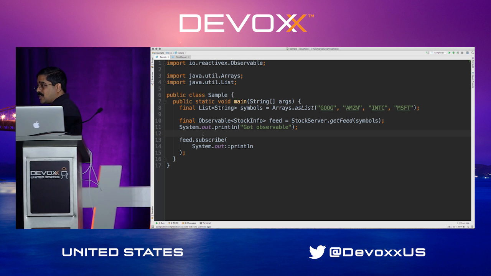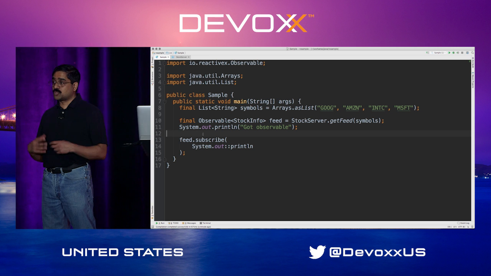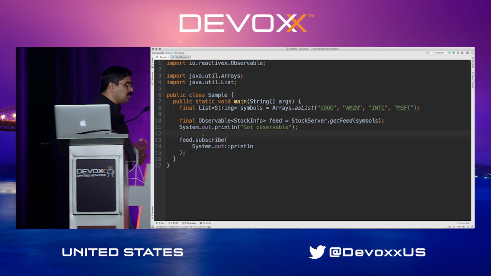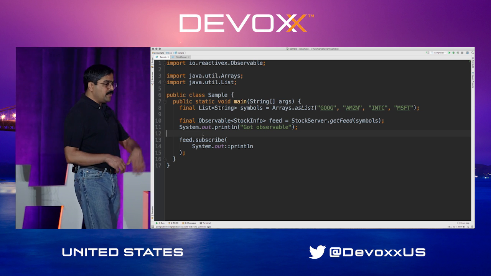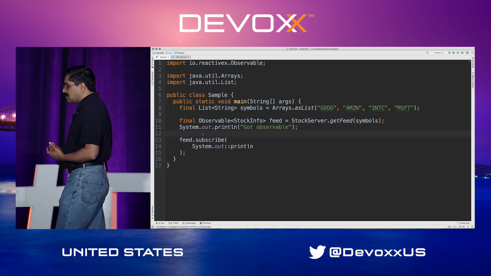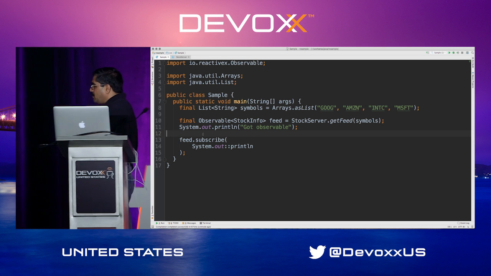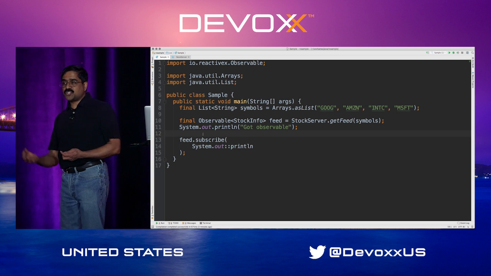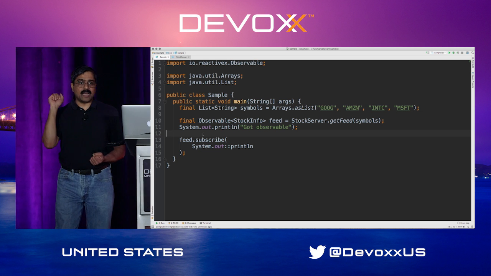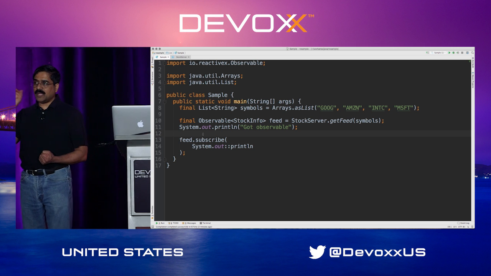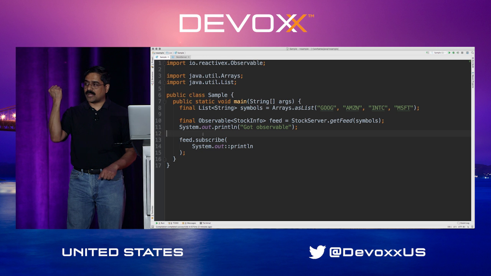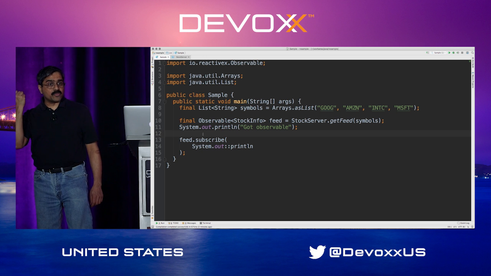Well, this is where I said there are two channels. Well, I kind of lied to you. There are three channels. There's the data channel through which there will be data coming through. There's the error channel through which an error may come through. And there's a complete channel through which a signal for complete comes through. The way observables typically work is there might be zero or more data coming through the data channel. And at any time it's going to tell you there is no more data. It's going to send a complete signal, and the minute it sends a complete signal, the data channel closes up, and there will be no more data coming through the data channel.